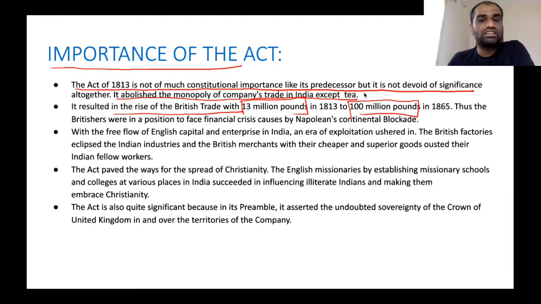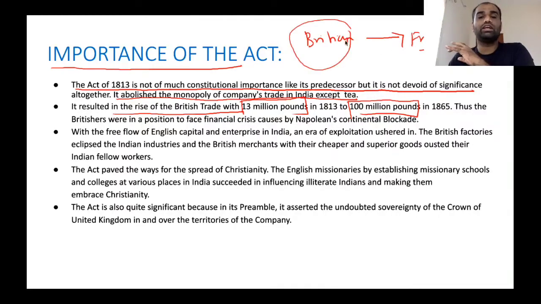Because of this increased revenue, Britain was able to successfully defeat France during the Napoleonic Wars. Not only that, Britain was able to survive the Napoleonic continental blockade during this period because Britain was trading with India. So that's the reason. Because of the wealth they got from India, Britain was able to successfully defeat France.